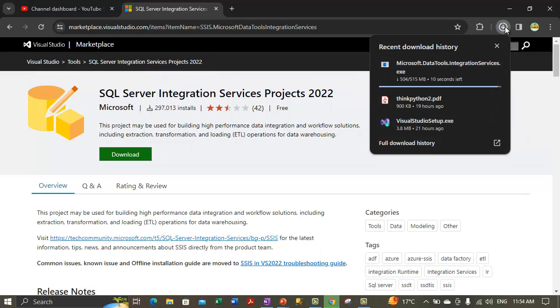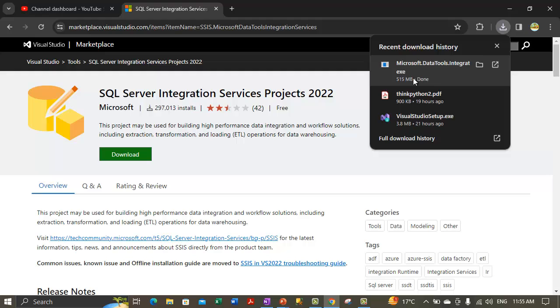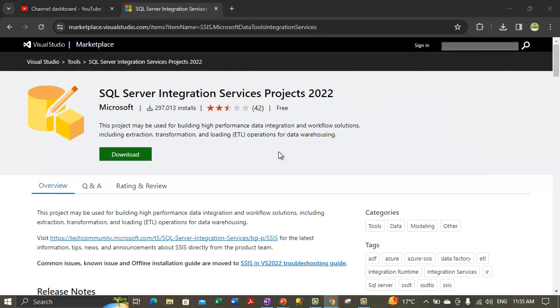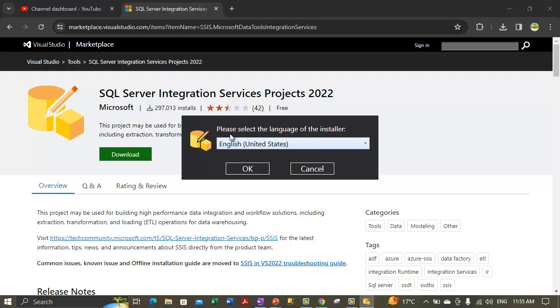Okay guys, this extension is almost downloaded. Only a couple of MBs left, so let's wait for it to complete. Alright, it's completed, so the extension is downloaded. Let's go ahead and execute it. Okay, it's ready now, so let's click on it to execute it. It should launch some window. Alright, the window is launched.